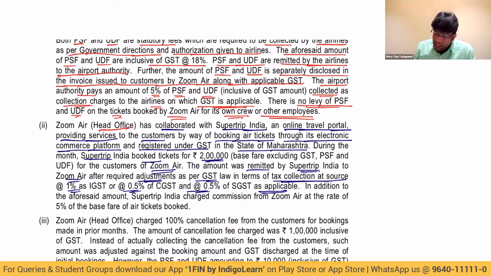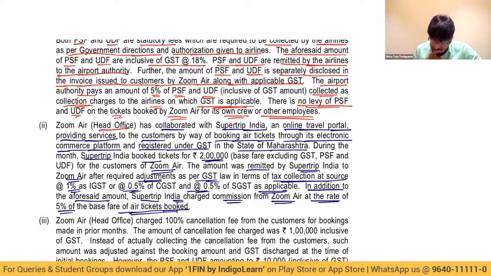Next line. In addition to the aforesaid amount, Supertrip India charged commission from Zoom Air at the rate of 5% of basic fare of air tickets booked. So this is an expense for Zoom Air, for which Supertrip India will charge GST and Zoom Air can claim input tax credit. No doubt about it.